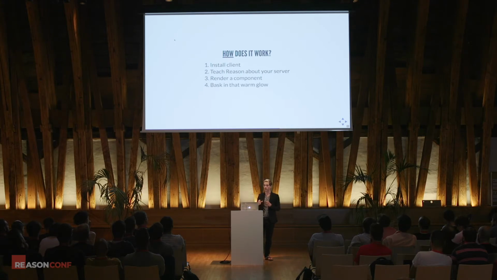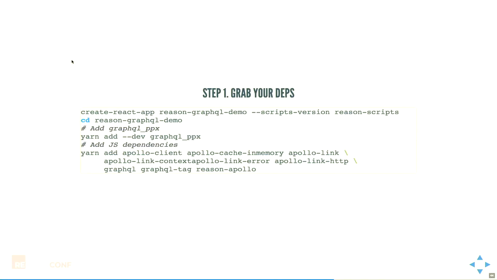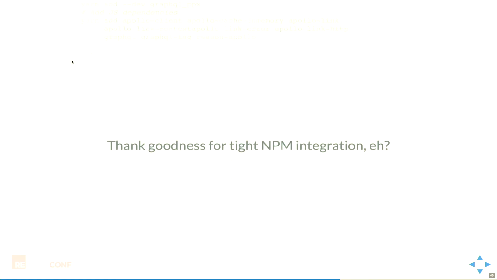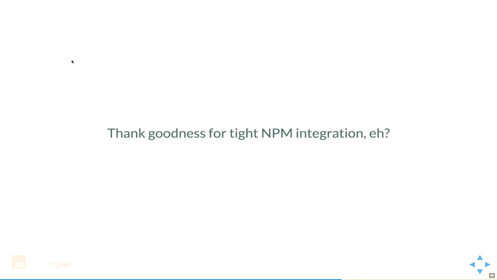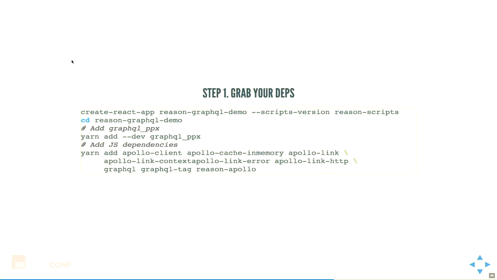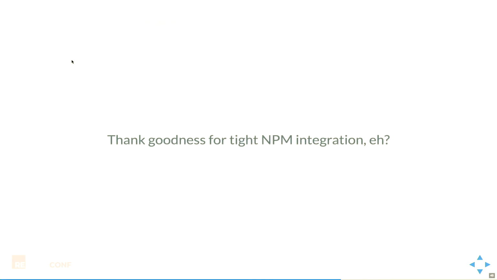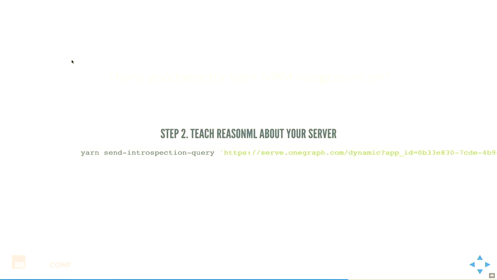And so if you were curious about how you would actually do this, the steps to get started with Reason React are incredibly simple. This is just from the Reason Apollo README. Basically copy and paste this, and you'll get a new Reason React app up and running with Apollo. And there are a lot of NPM packages there. I don't know if you noticed that. So I'm very, very happy about how well BuckleScript integrates with the NPM world. That would be terrible to rewrite all of that.